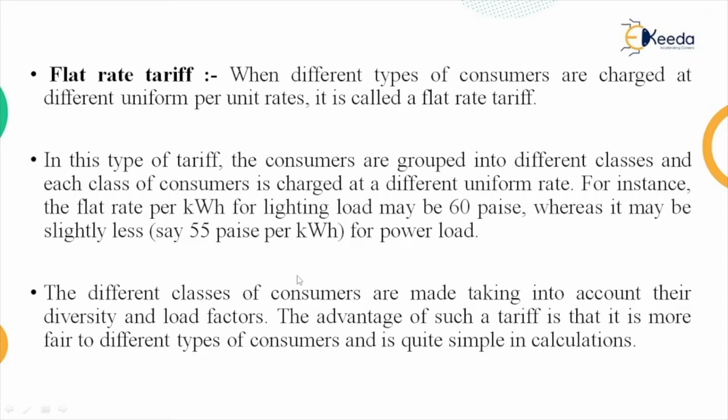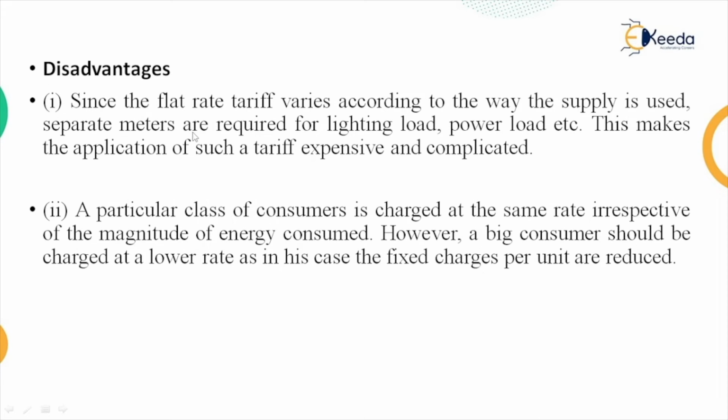So here a group of consumers is made based on their load conditions, means based on their load factors and also diversity factor. So if the load is lighting load, the cost will be high because lighting load has a very low power factor, so the charge is 60 paise per unit. And if the load is power load, then it is 55 paise per kilowatt hour.